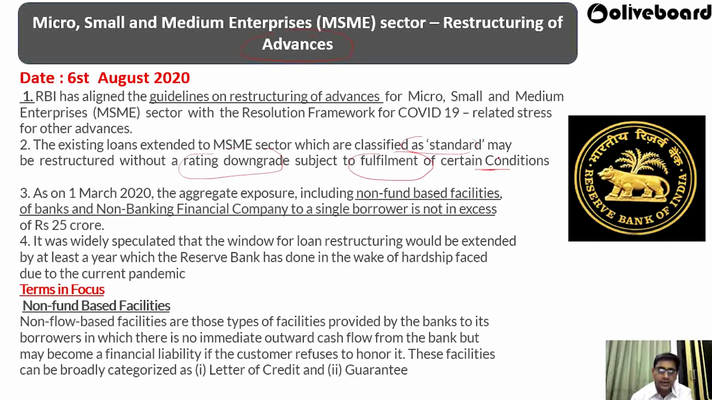So here RBI has asked whatever the loan that has been extended to MSME and which are classified as standard, they can be restructured without downgrading the rating, but they have to follow some certain conditions. So as on March 1st 2020, the aggregate exposure including non-fund based facilities, so we will understand what is non-fund based facilities, of the bank and non-banking financial company to the single borrower is not in excess of 25 crore. So this is the one condition.